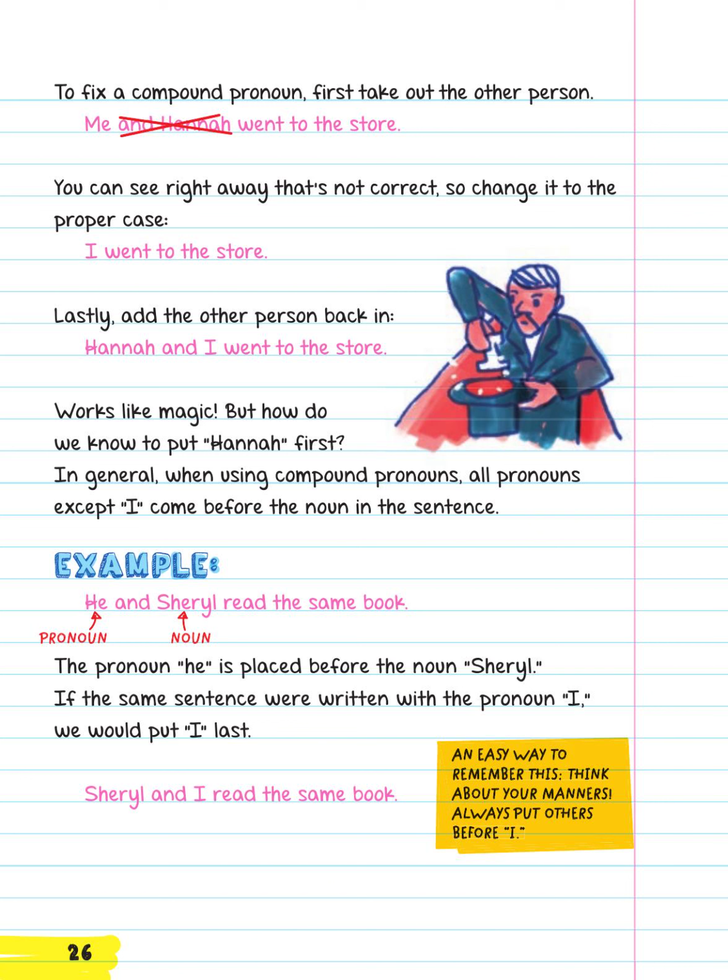In general, when using compound pronouns, all pronouns except I come before the noun in the sentence. Examples. He and Cheryl read the same book. The pronoun he is placed before the noun Cheryl. If the same sentence were written with the pronoun I, we would put I last. Cheryl and I read the same book. An easy way to remember this: think about your manners. Always put others before I.